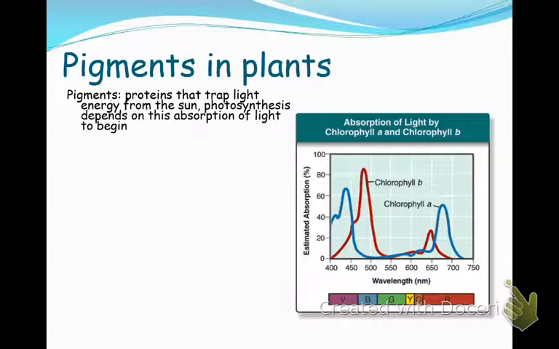So on this graph here, you can see that chlorophyll A and B do not absorb exactly the same wavelengths of light. They absorb different wavelengths of light. And when you see that the estimated absorption percentage is now down near 0, if the light is not being absorbed, it's either being transmitted or reflected. And the color that we see of an object is the color of light that is being reflected back at us.